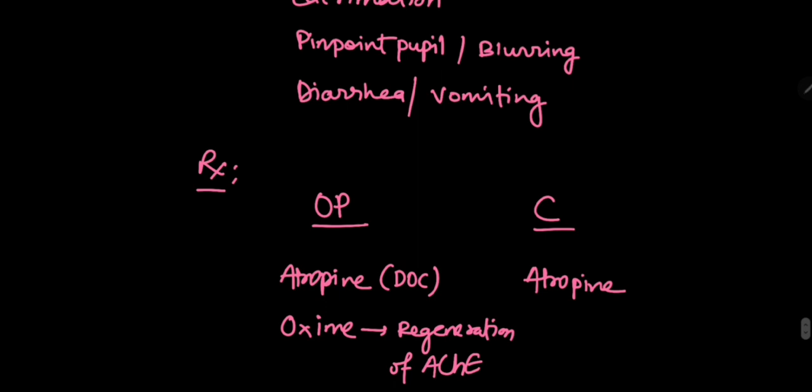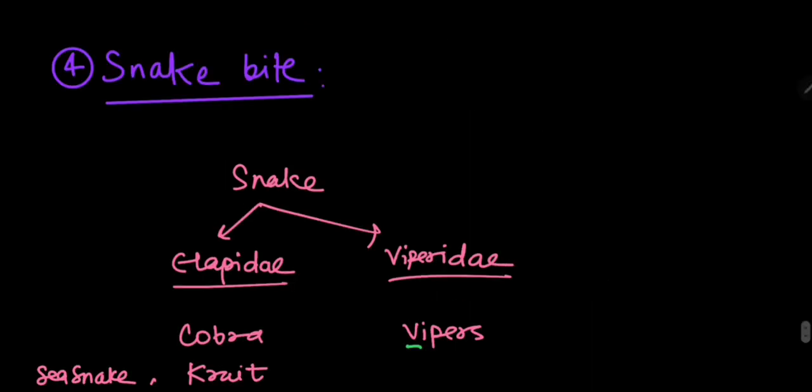The next thing is how to treat. For organophosphate and carbamate, one thing is different, that we do not use oximes in carbamates. That is the first thing, and the second thing is that atropine is the drug of choice for both these poisons. Oximes help in regeneration of acetylcholinesterase, while atropine reverses the muscarinic symptoms. Oximes help in regeneration.